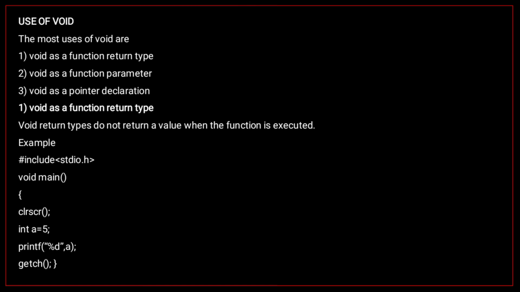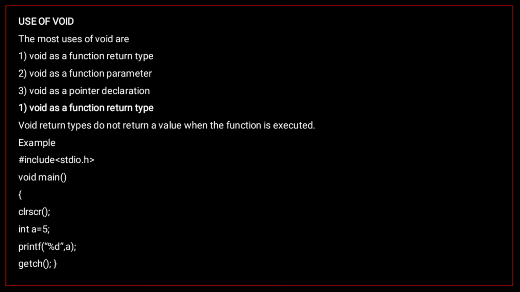The main uses of void are: first, void as a function return type; second, void as a function parameter; third, void as a pointer declaration. Now, first, void as a function return type. A void return type does not return a value when the function is executed.